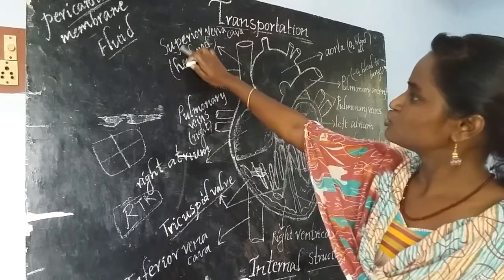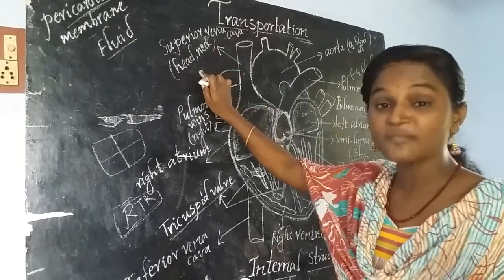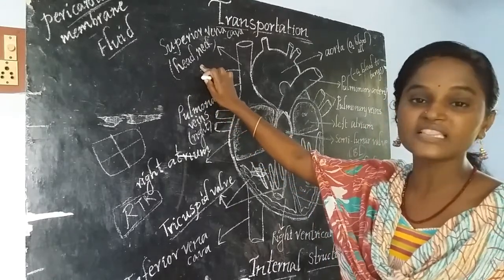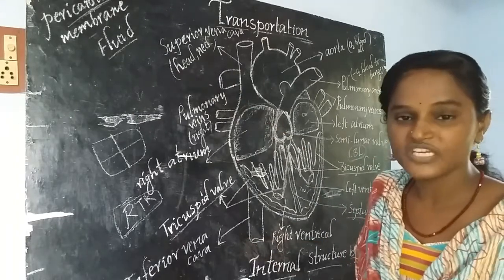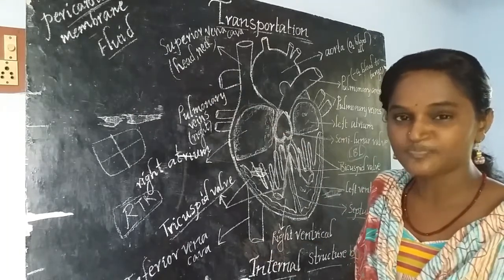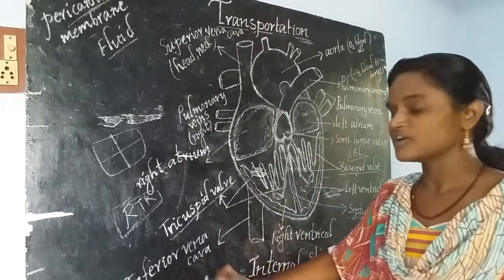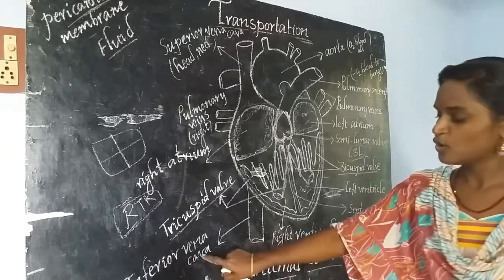Another name of the superior vena cava is precaval vein. And the inferior vena cava is also called the postcaval vein.